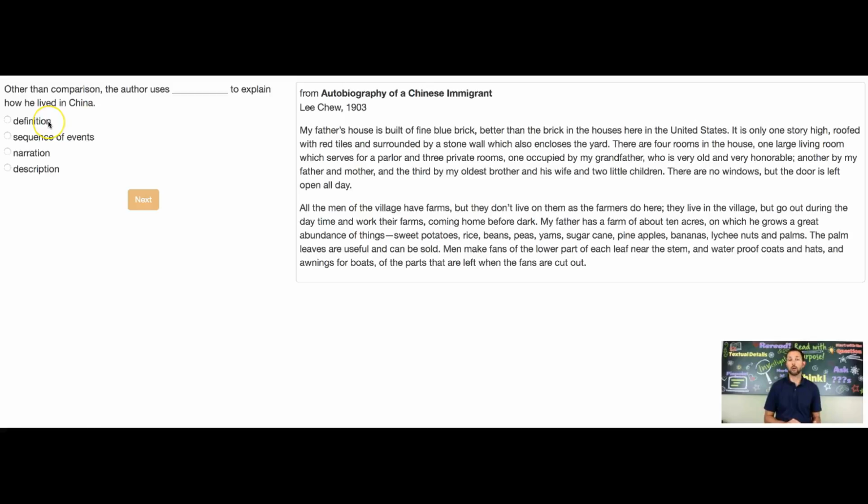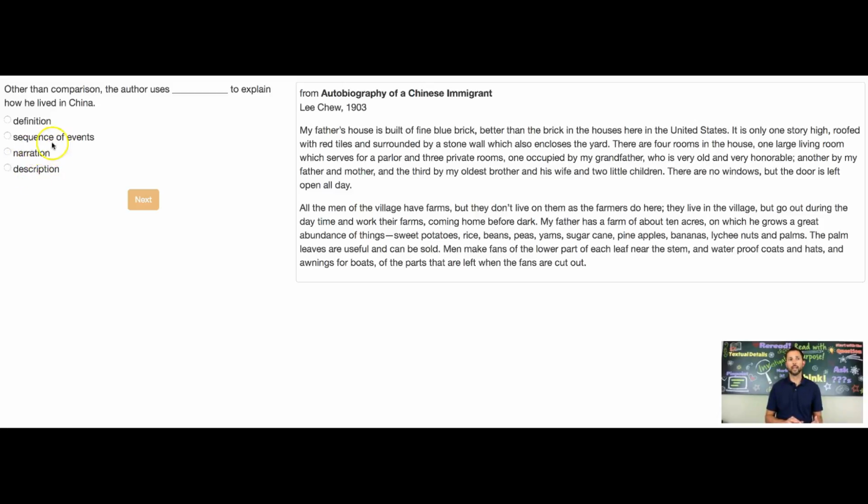All right, so our options are definition, which is an explanation of a word or a phrase. Sequence of events, that's where we see time in order, right? That things happen first, second, third, or first, then next, looking for a sequence of events or sequence of ideas. Narration, which is storytelling, and then description.